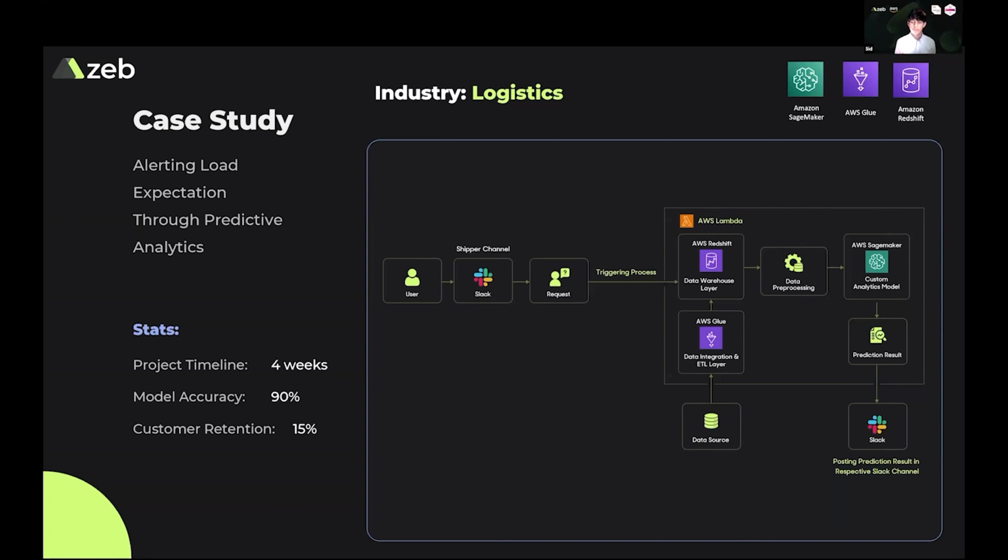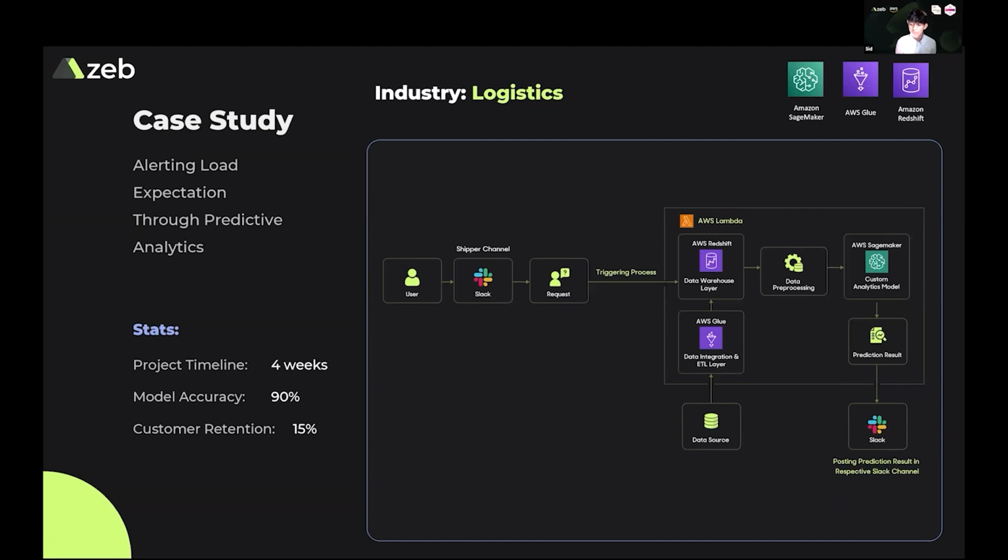And the way we achieve the solution is basically interacting with the customer's underlying data warehouse that has all the operational data that contains the past loads against a shipper and the shipments that they're basically sending out. And we use a custom SageMaker ML model to develop pattern-based recognition off of that operational data, so that now every shipper that the customer is working with has its own pattern